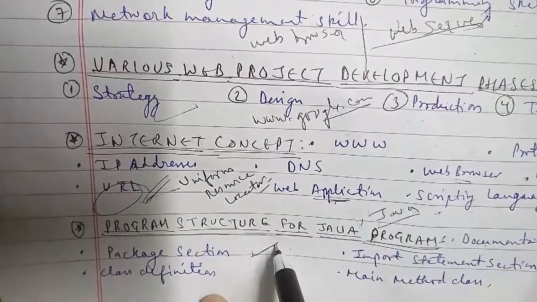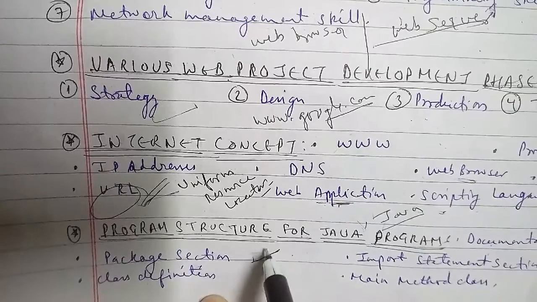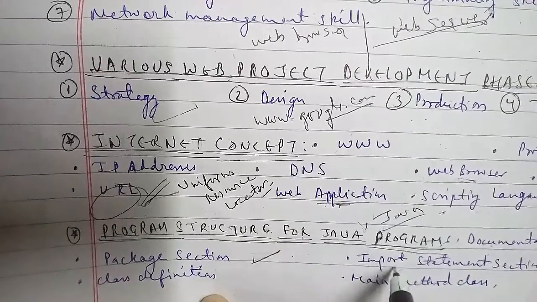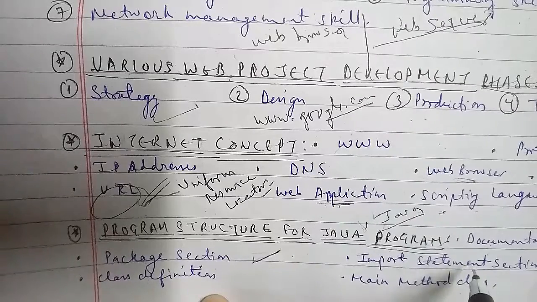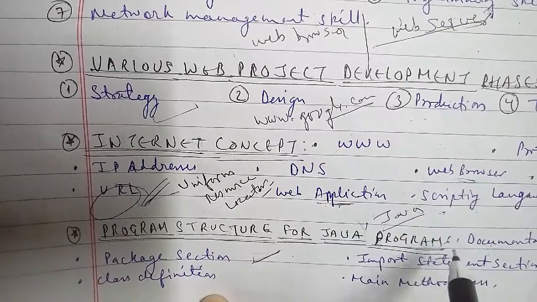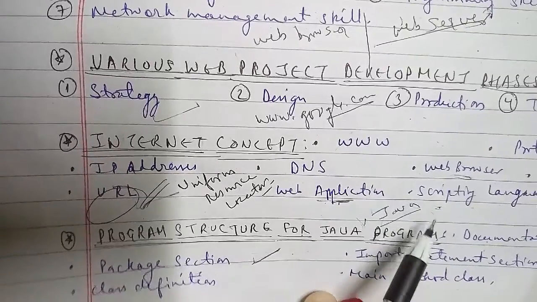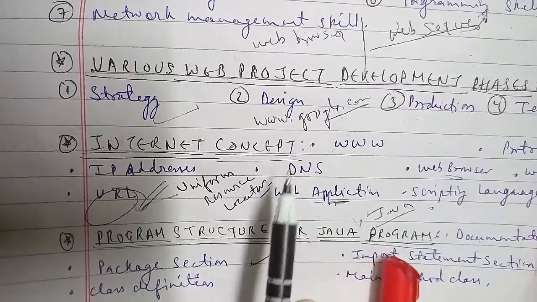Here the required Java API can be imported in this section using the keyword import. Let's go ahead with another one, and that is your class definition. In the class definition here in Java, the core logic is always written in a class, and the class consists of the data members and the methods.